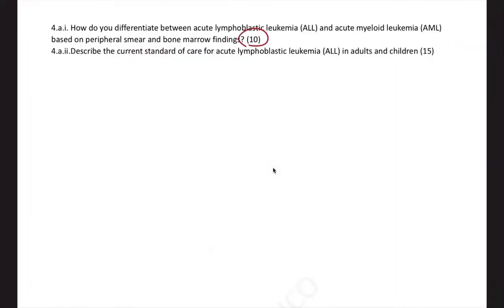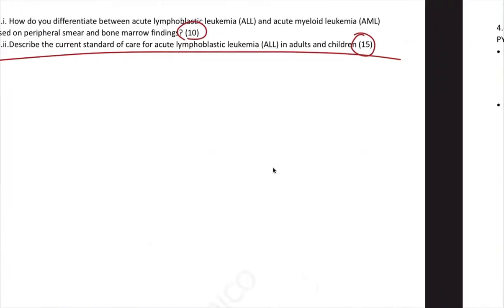Now this one for 10 marks and 15 marks, almost 25 marks, AML and ALL. AML and ALL, the key differences and how you manage ALL is very well covered in the pathology and general medicine part of leukemia.